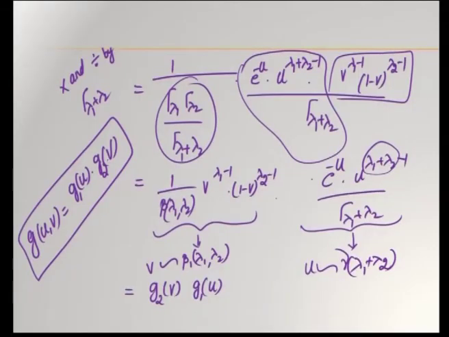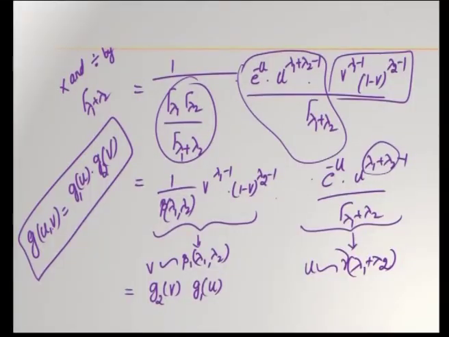That is, the joint PDF of u and v is written as the product of their respective marginal PDFs, wherein u is following a gamma distribution with parameter lambda 1 plus lambda 2, and v is following a beta 1 distribution. Beta 1 distribution means beta distribution of first kind with parameters lambda 1, lambda 2. Hence, we have arrived at this conclusion of the problem.